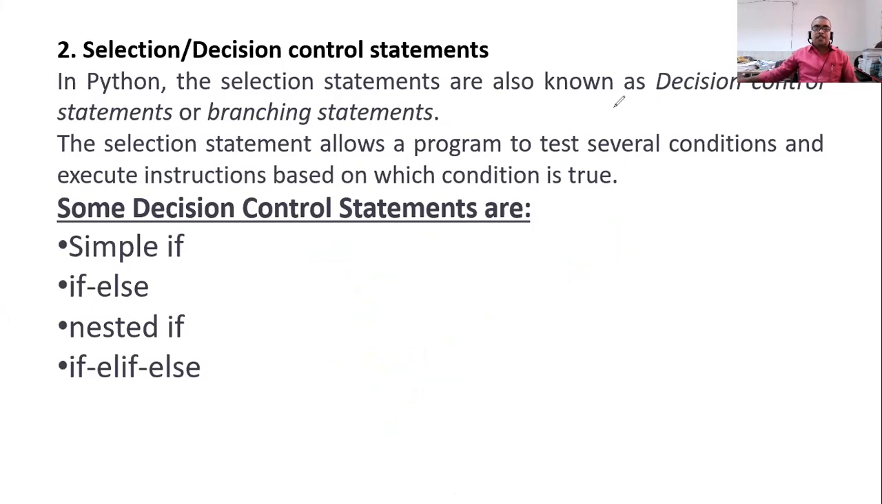Just now I have told you, you will see the selection statement. The selection is also called the selection construct. Selection statements are also known as decision statements or branching statements. ठीक है, selection statement allows the program to test several conditions.